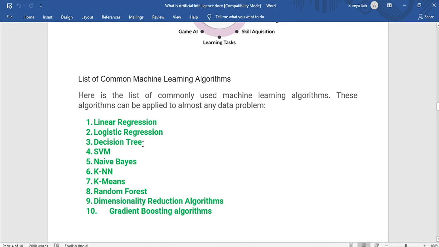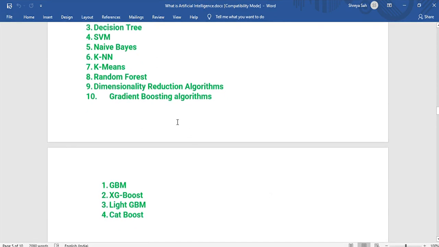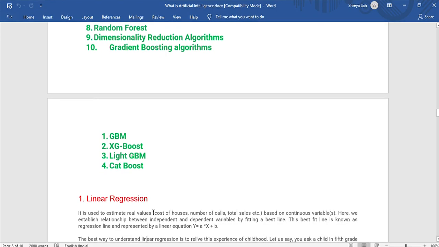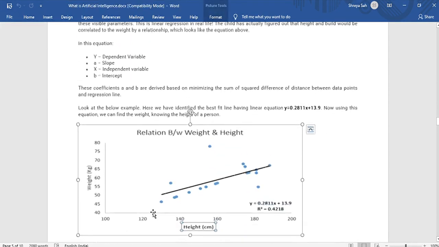Then we have decision tree, which is again a part of regression. Then we have SVM, naive Bayes, KNN, K-means clustering, random forest, dimensionality reduction algorithms, etc. We also have gradient boosting algorithms, inside which we have GBM, XGBoost, LightGBM, CatBoost, etc. We'll discuss the most important ones. In this video, our purpose is to discuss linear regression and logistic regression.